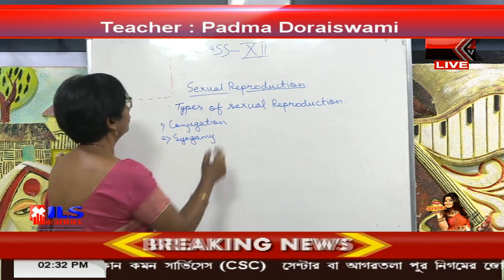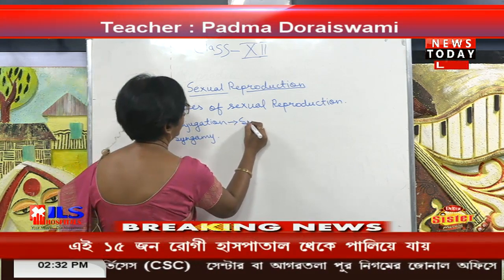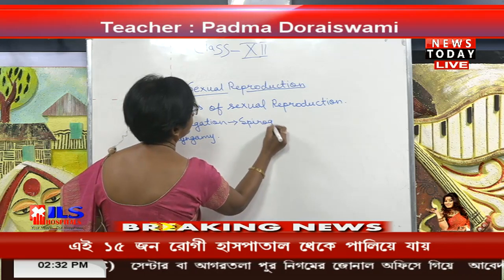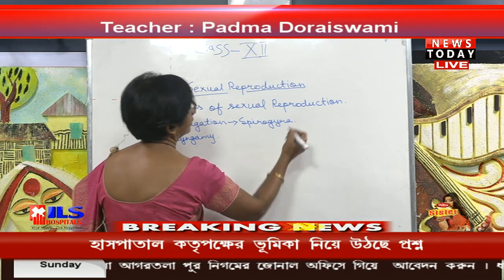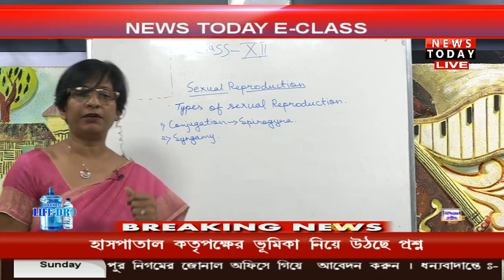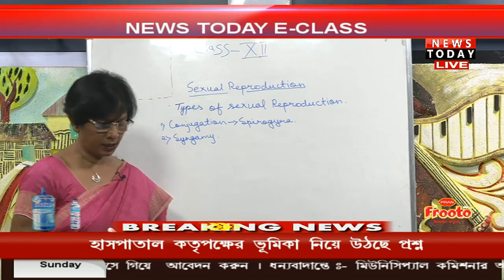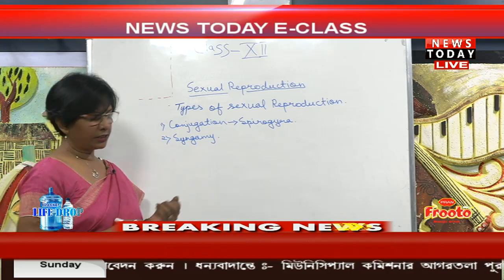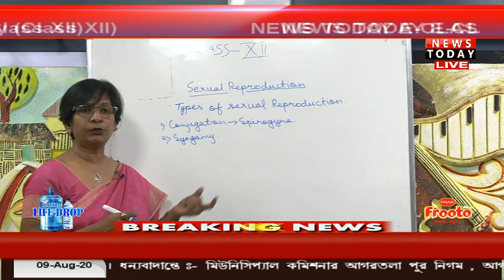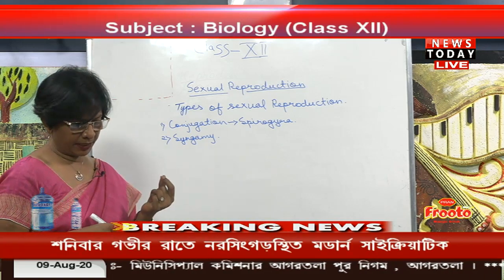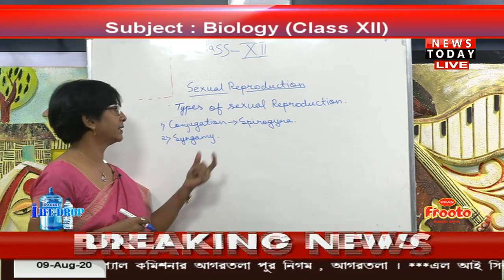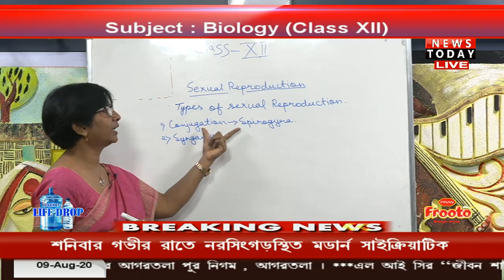In conjugation, we take the example of Spirogyra. In the previous class also I have discussed conjugation in Spirogyra. Here the process of fusion between two isogametes of the same species takes place, and then only can we say that conjugation is there.